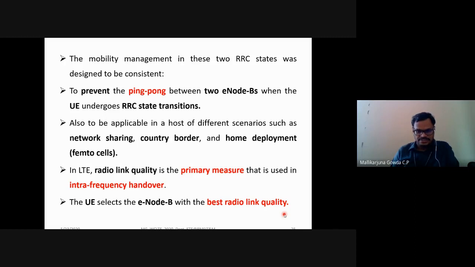As I used to say, in case of 2G, in GSM, the mobile will be continuously monitoring the signal strength of 6 neighbor base stations. Among those 6 neighbor base stations, it switches over to the one with the higher signal strength. Like that in the ENB also.